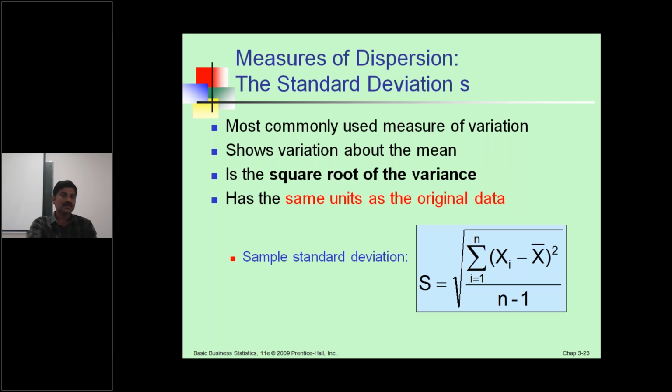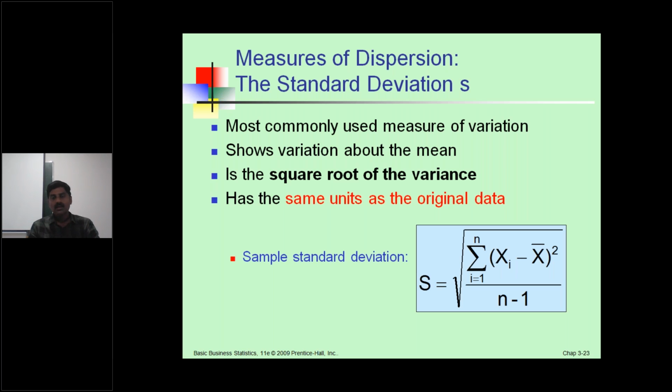The first point: the most commonly used measure of variation, it shows variation about the mean. It is the square root of the variance and has the same units as the original data. You have to clearly see the variation from variable to variable. The best measure of dispersion is nothing but the standard deviation.